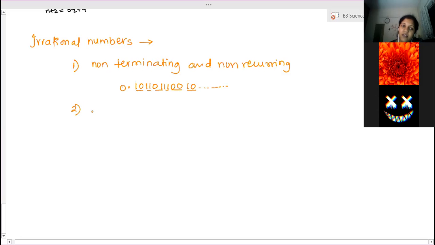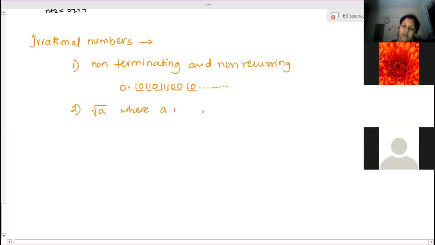And the another criteria is square root of a, where a is a non-perfect square. That is square root of 2. 2 is a non-perfect square. Square root of 3, square root of 5, square root of 7, square root of 11, and so on. So square root of any non-perfect square is irrational. Ma'am, a question. Can I ask? One second, let me explain only and then you can ask. I will give you time.